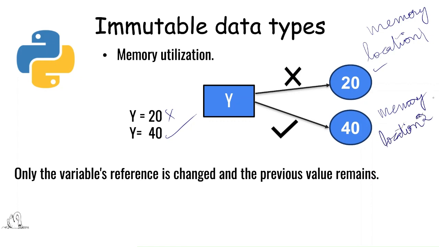So the reference changes from memory location 1 to memory location 2, but the value 20 is still there in memory location 1. That is why we call it immutable, that which cannot be changed. So only the value's reference is changed, but the previous value always remains. So that is why it is called an immutable data type.